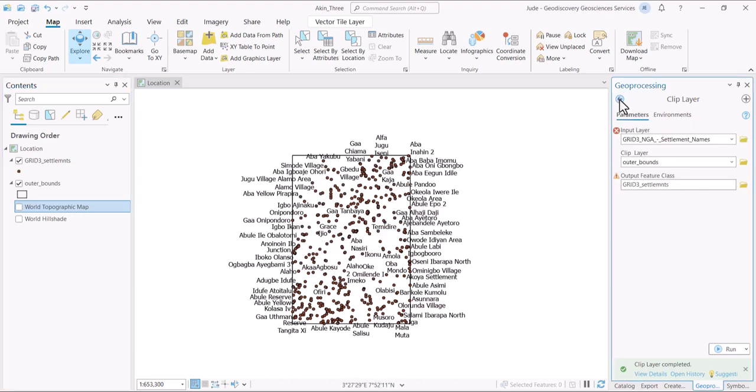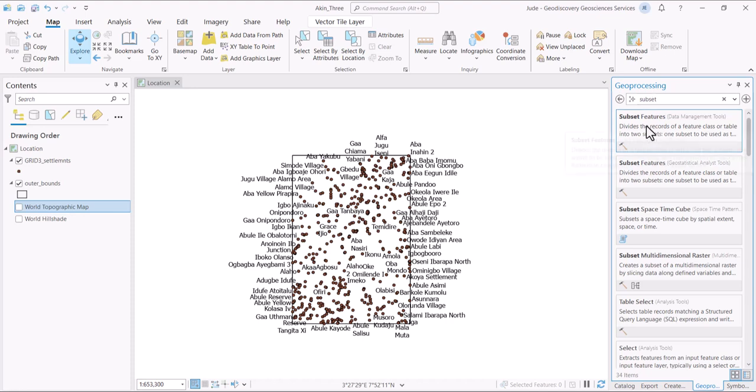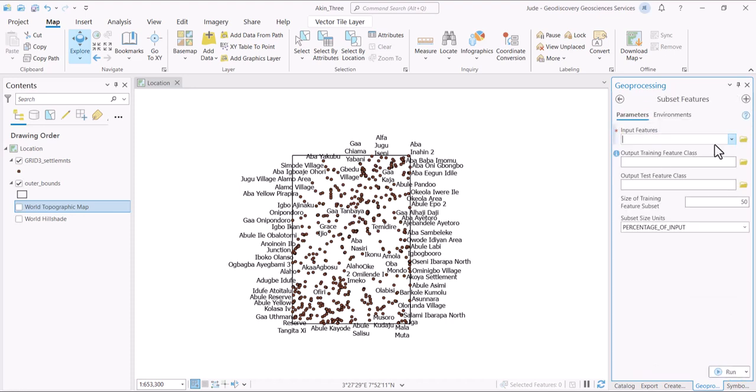So what we do is we go back to geoprocessing tools, and we click on subsets. We want to subset this data, so we want to do subset features. And what do you want to subset? The input feature is this grid 3 settlement, and the output training is this, and the testing is this. And we will name this settlement. That is the settlement layer that we will finally use. And we just put this one as test, just to have something, but we don't need it.